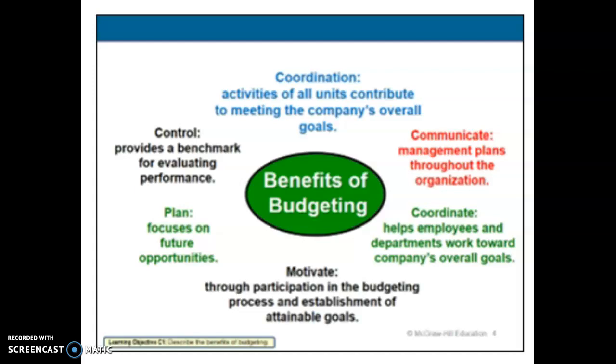So in here we can see that we're going to look at different sections. Let's look at planning first. So what is a plan? It says here it focuses on future opportunities. So it is that. It does focus on future opportunities. It also looks at threats that happen with our organization. So the focus on the future is important because the daily pressures of operating an organization can divert management's attention from planning.